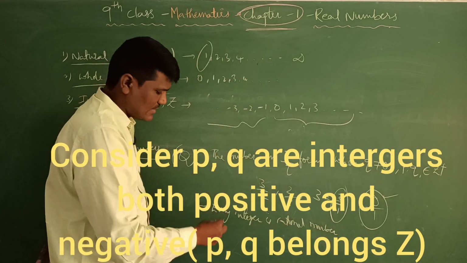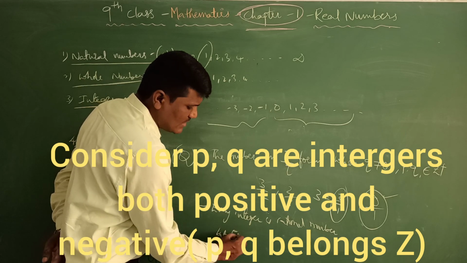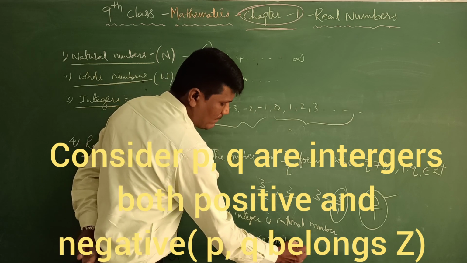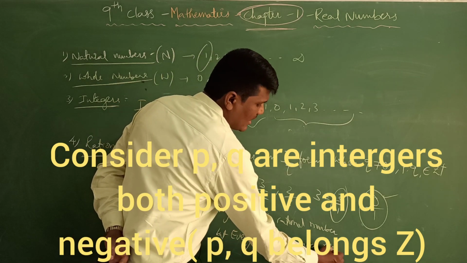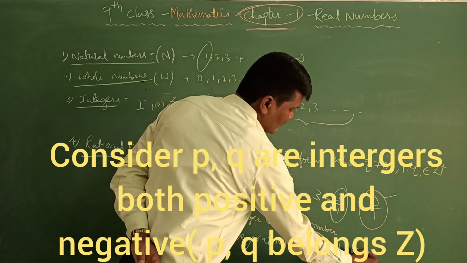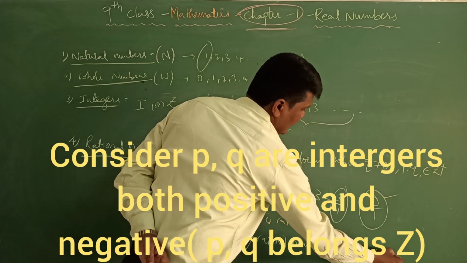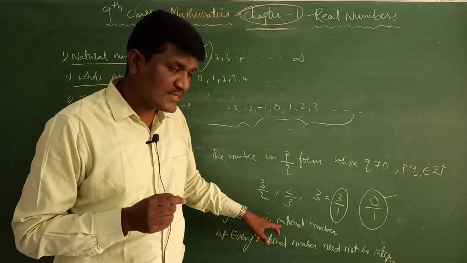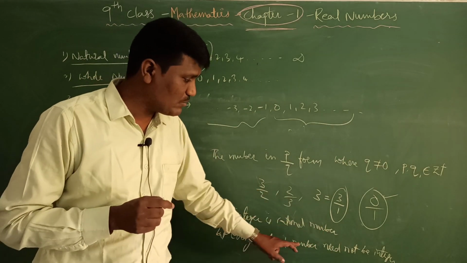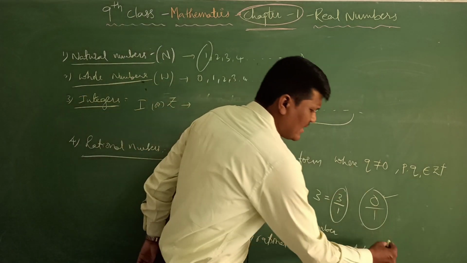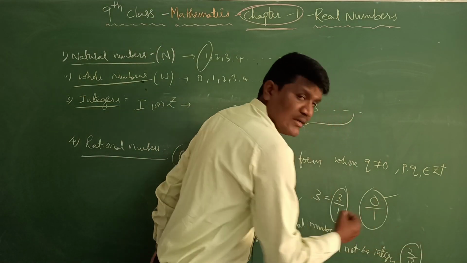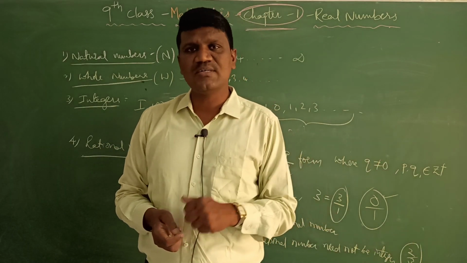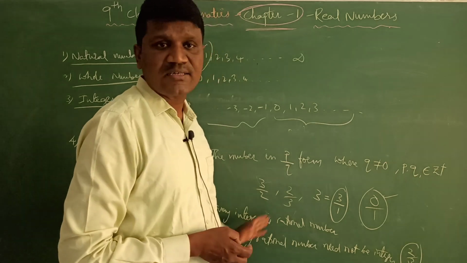But every rational number need not be an integer. We know every integer is a rational number, but every rational number need not be an integer. If I take the number 2 by 3, it is a rational number, but is it an integer? It's not an integer. Okay students, so these are all rational numbers.